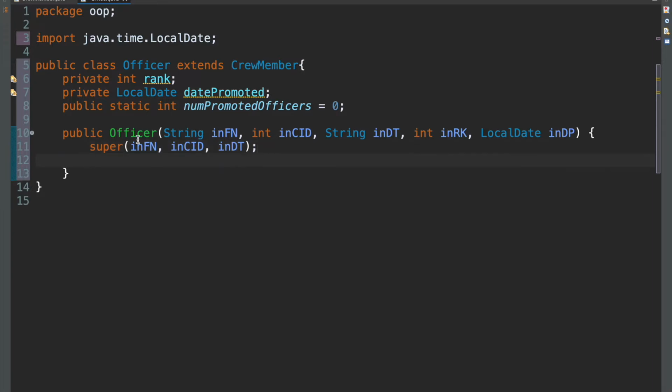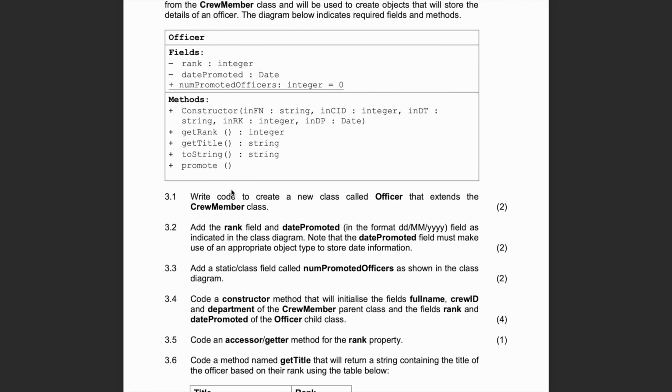So now we've called the parent constructor and these three fields have been initialized. Now we have to do the rank and date promoted. So same thing as we usually would. Date promoted is equal to NDP. Just like that. With that, we're done. Okay. And now we have our getters for the rank, the title, and the toString.